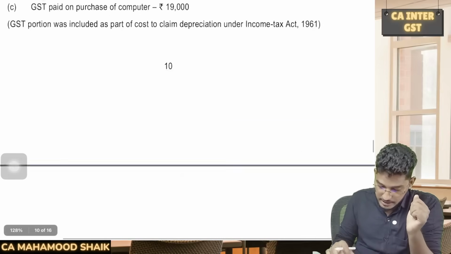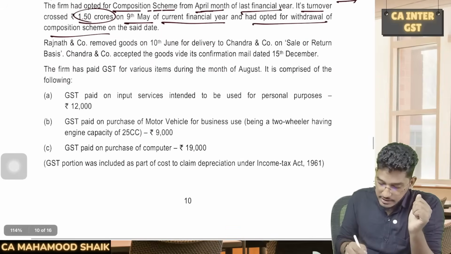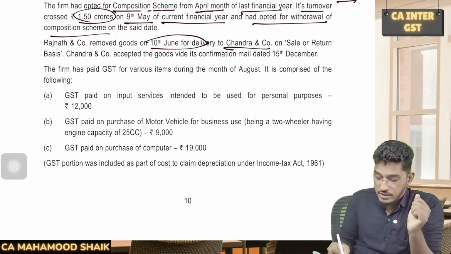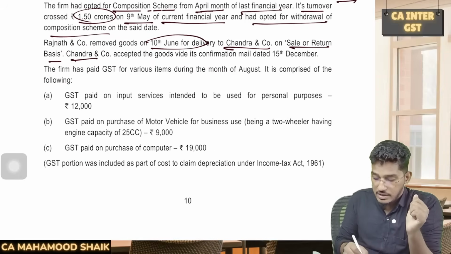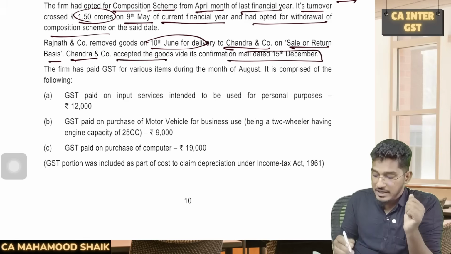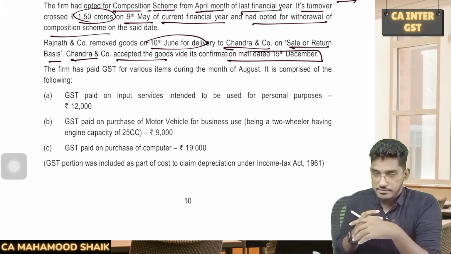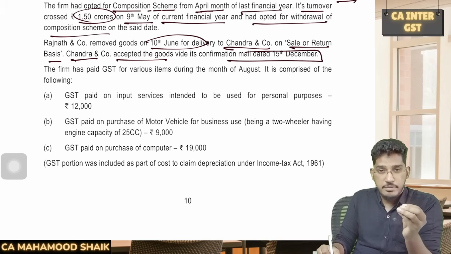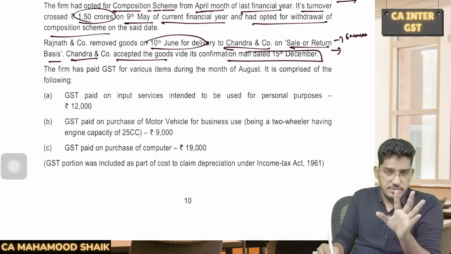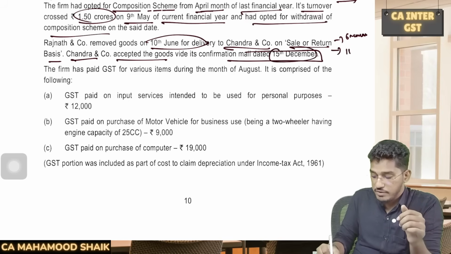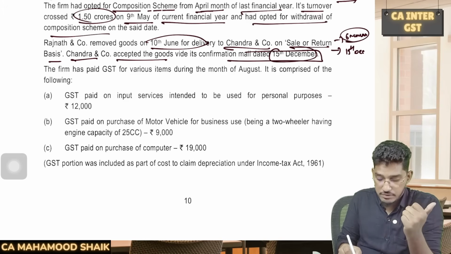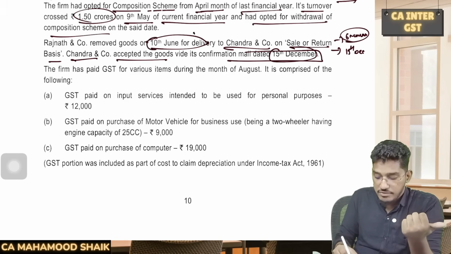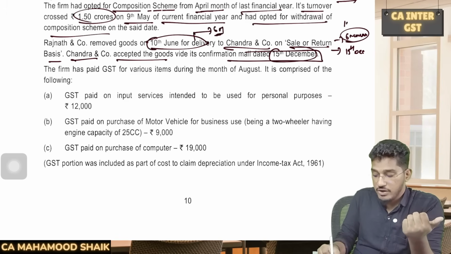Now coming to the next, let us go back to the facts once again. Rajnath & Co. removed goods on 10th of June for delivery to Chandra & Co. on sale or return basis. Chandra & Co. accepted the goods via its confirmation on mail dated 15th of September. If you remember the provisions of Section 31, in case goods are sent on sale or approval basis, what is the maximum time limit within which we are required to give the invoice? Either within 6 months from the date of removal or actual supply, whichever is earlier. Here, actual supply has taken place on 15th of December. But 6 months will expire from the date of removal of the goods. If the goods were removed on 10th, the maximum 6 months will fall on 10th of December.